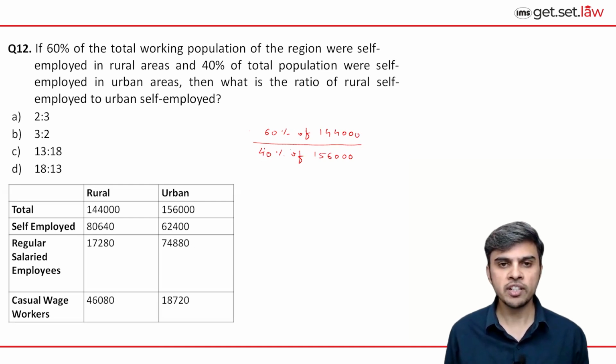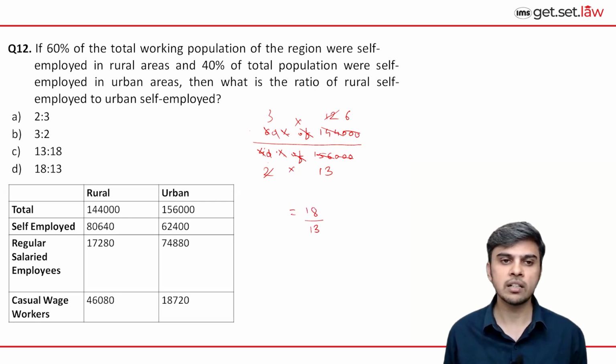So when we want ratio, we just have to simply do division. So we cancel out all the common factors from numerator and denominator. So finally what we get is 6 into 144 upon 4 into 156. Now this 6 by 4 is 3 by 2, 144. 12 into 12 is 144. 12 into 13 is 156. And 12 upon 2 is 6. So finally what we are left with is 3 into 6, 18, and denominator as 13. So the required ratio is 18 is to 13. So correct answer is option D.